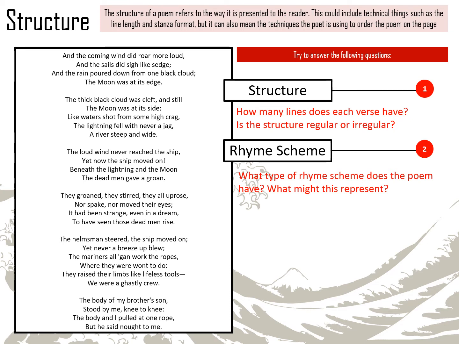And it's likely that this represents the mariner's state of mind, that it's reflective of the fact that the mariner has broken the natural order of things by killing the albatross, and therefore the poem itself has been broken by the mariner. So the structure has gone irregular, and the rhyme scheme is irregular.